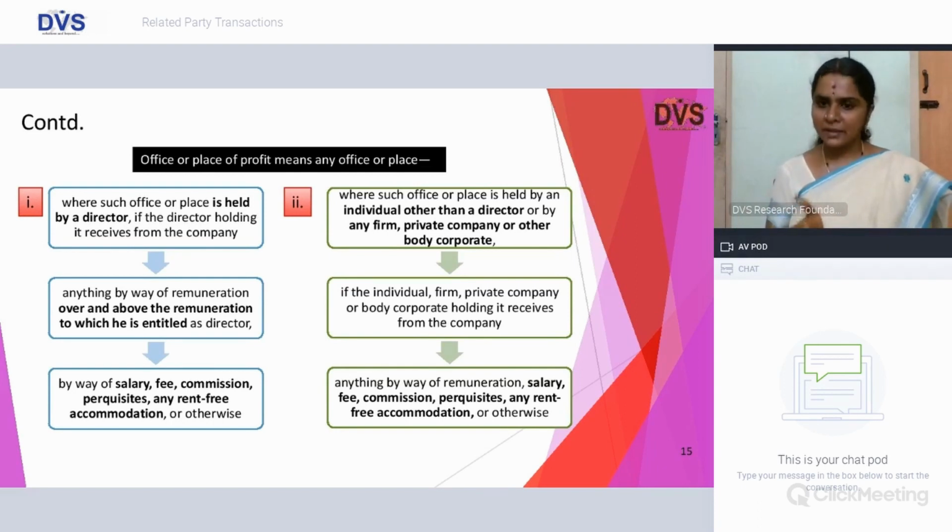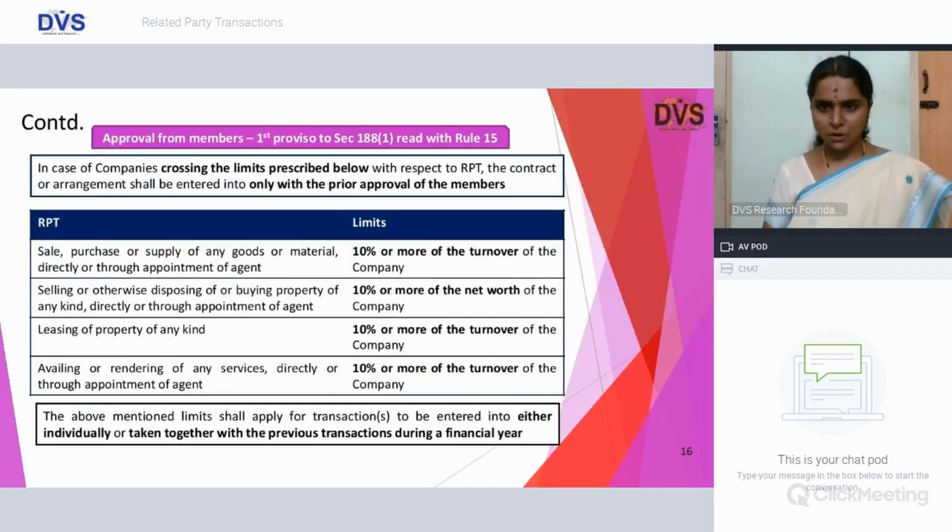But if you notice, for any other person other than a director, it also includes remuneration, which means if an individual, firm, private company or body corporate holding it receives anything by way of remuneration also, including all other components, it will be construed as an office or place of profit, where you have to satisfy the criterion as prescribed under 188. If not, you have to go for prior approval of members.